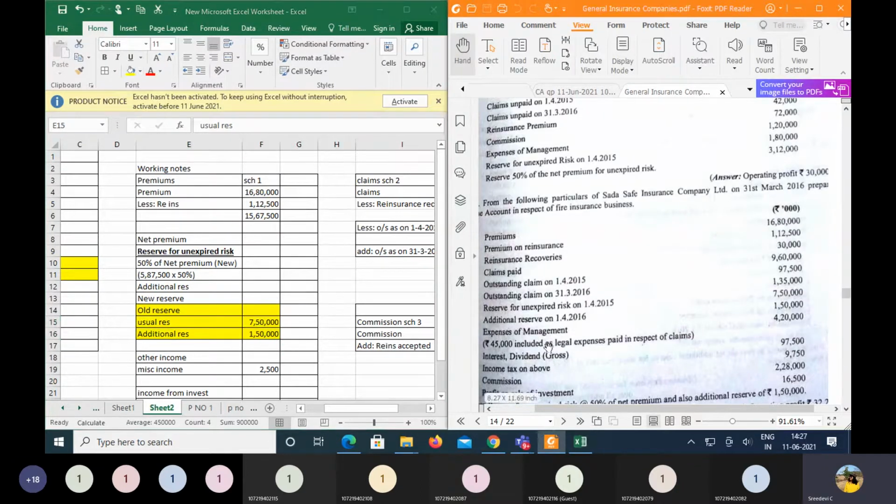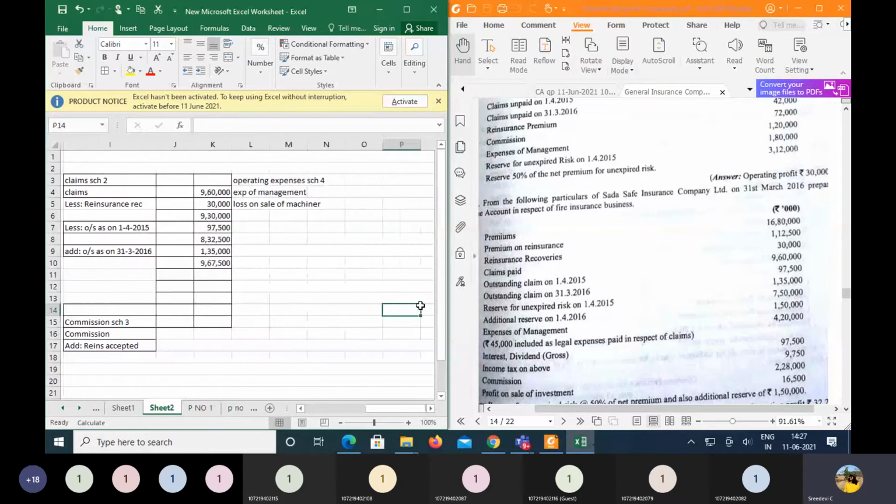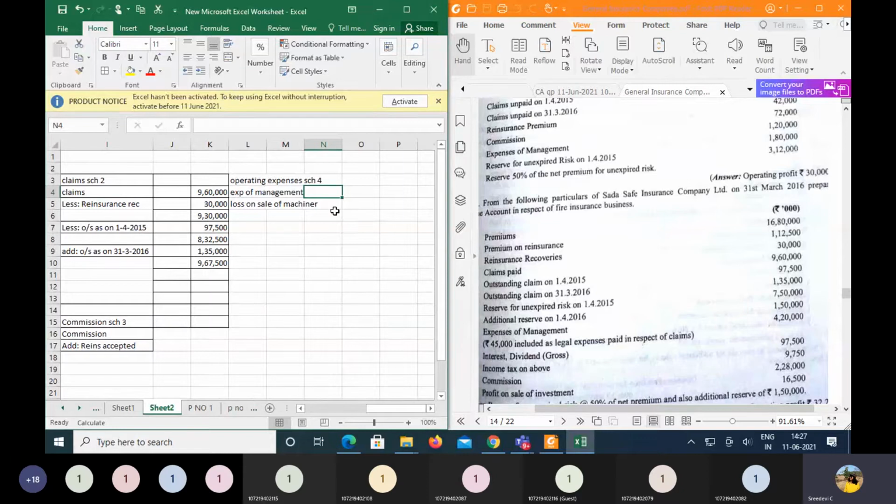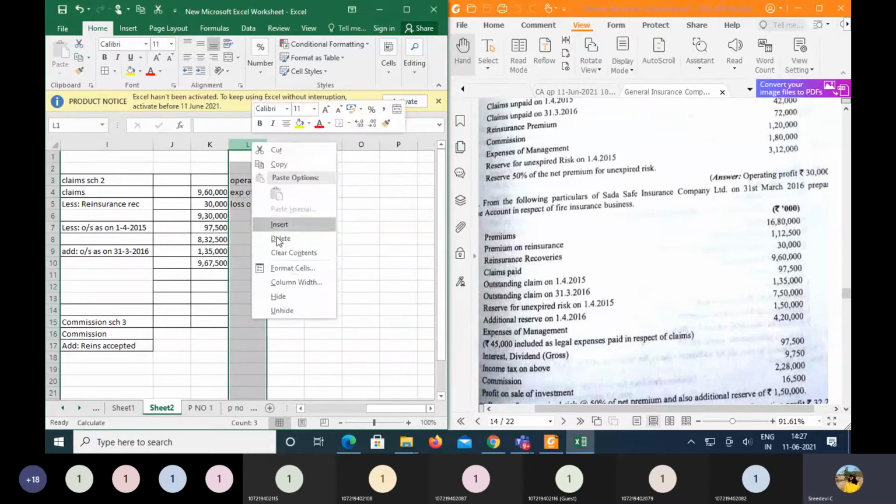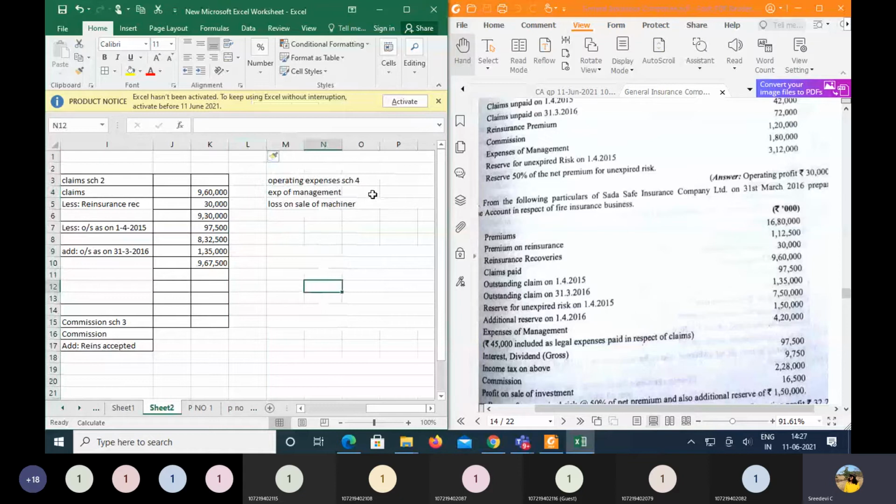Leave it aside. Then we have the expenses of the management. So expenses of the management is to be taken under operating. So the total amount of the expenses of the management over here is 97,500. But out of that he says that 45,000 is being spent towards the legal expenses with respect to the claims amount. So if there is anything to be spent towards the claims, we usually add it to the claims. We are not going to take them separately as operating expenses.